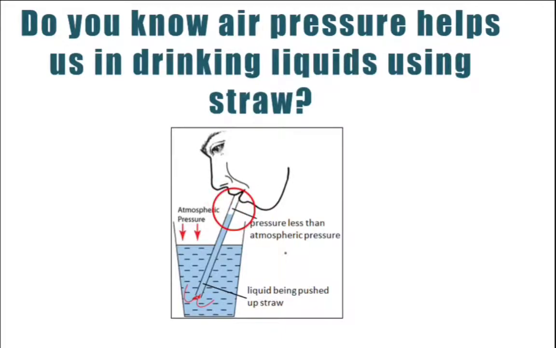This point will have a low pressure area, and automatically, because atmospheric pressure is also available, it will push the liquid, as it is at higher pressure. This high atmospheric pressure pushes the water or liquid into the straw, and it goes up. Because of the change in pressure, high pressure and low pressure, we are able to drink any kind of liquid with the help of a drinking straw.